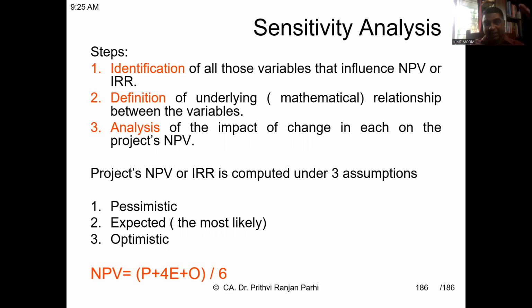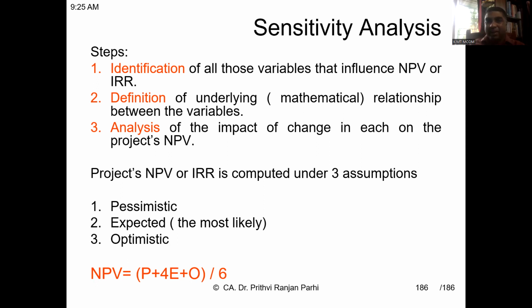Then the most likely or realistic situation is also considered. So in three different situations, optimistic, pessimistic, and most likely, the project's cash flow or profitability, or net present value, is arrived at.